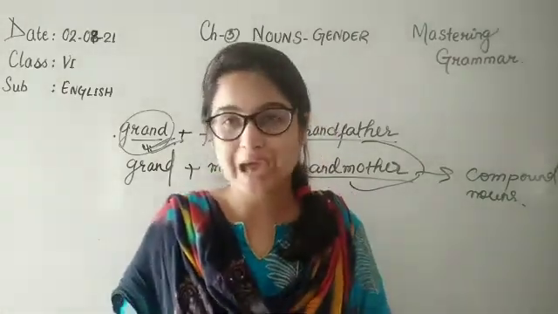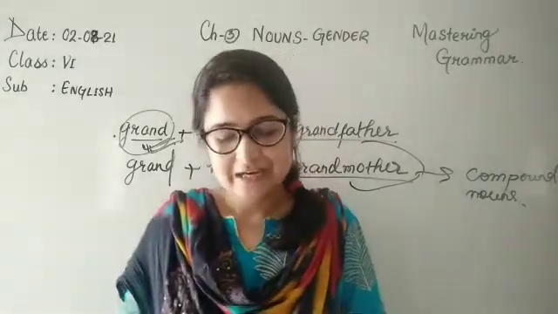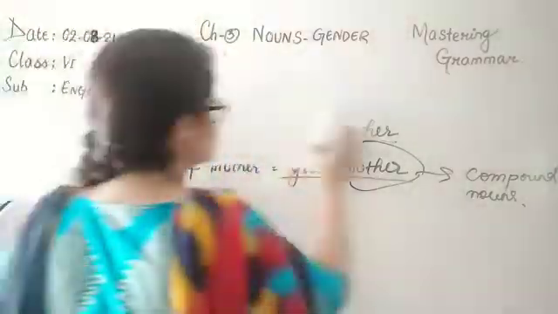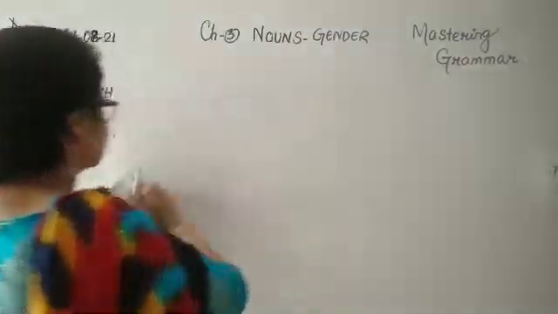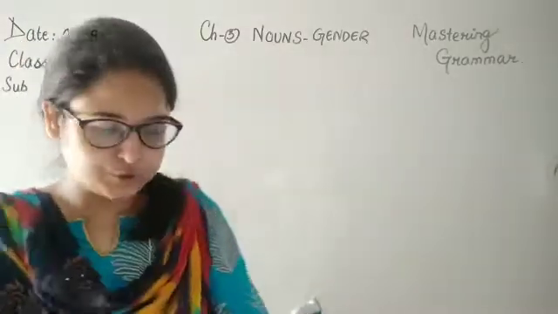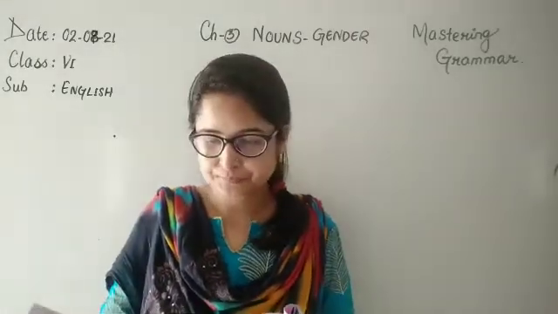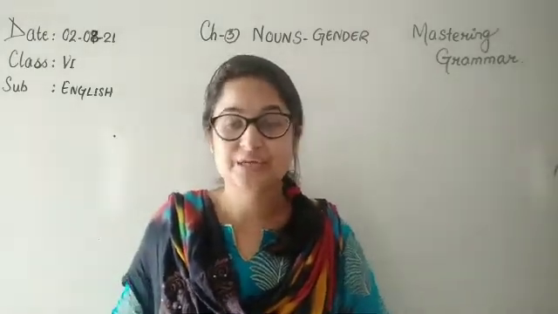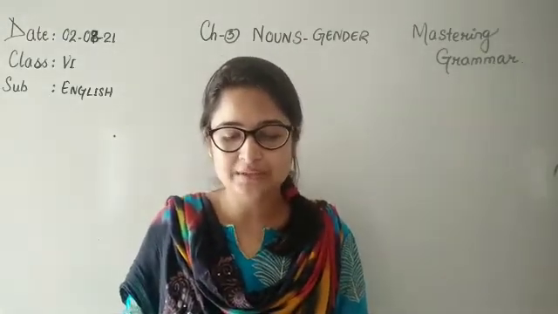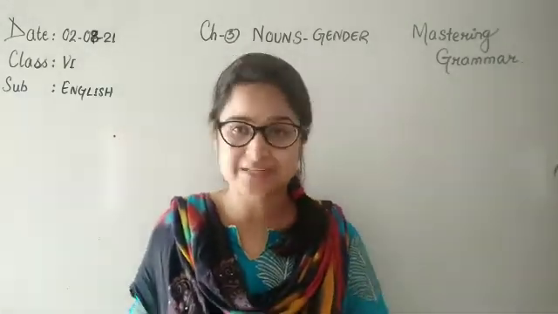So now with this we have an exercise that follows this explanation. Now let's see number C, okay? This exercise is on page number 17, children. You will find this exercise on page number 17. So let's see what they have asked us to do. Change the gender of the nouns in bold to their opposite gender and rewrite the sentences. So they have asked us to rewrite the sentences, and let's see what we can do with it. So all the bold marked words have to be changed into their opposite gender.